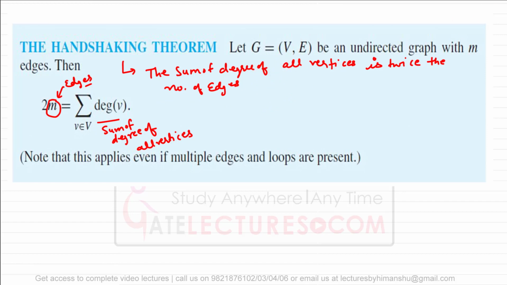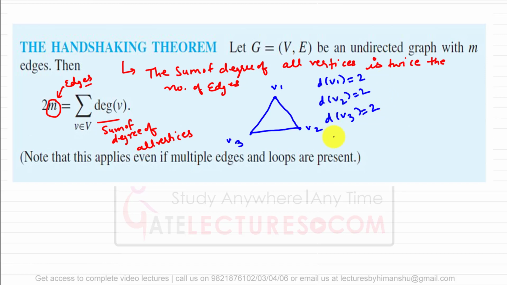Okay, for example, let us say this is the graph, this is the vertex v1, this is vertex v2, and this is representing the vertex v3, and these are the edges that we have. Now what is the degree of vertex v1? Degree of vertex v1 is 2. What is the degree of vertex v2? It is 2. What is the degree of vertex v3? It is also 2. So if I say the sum of degree of all vertices, that is we are adding degree of vertex v1 plus degree of vertex v2 plus degree of vertex v3, that should be equivalent to twice the number of edges.